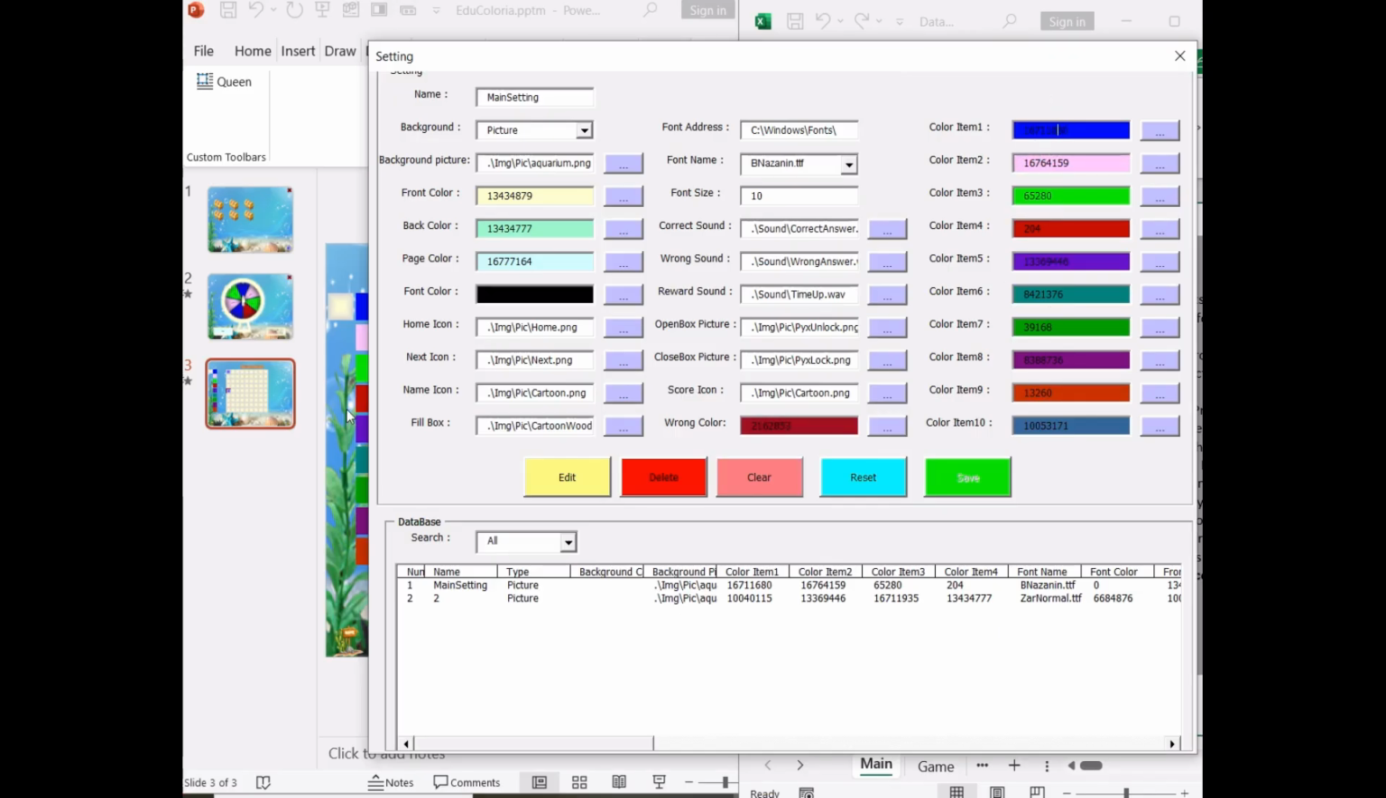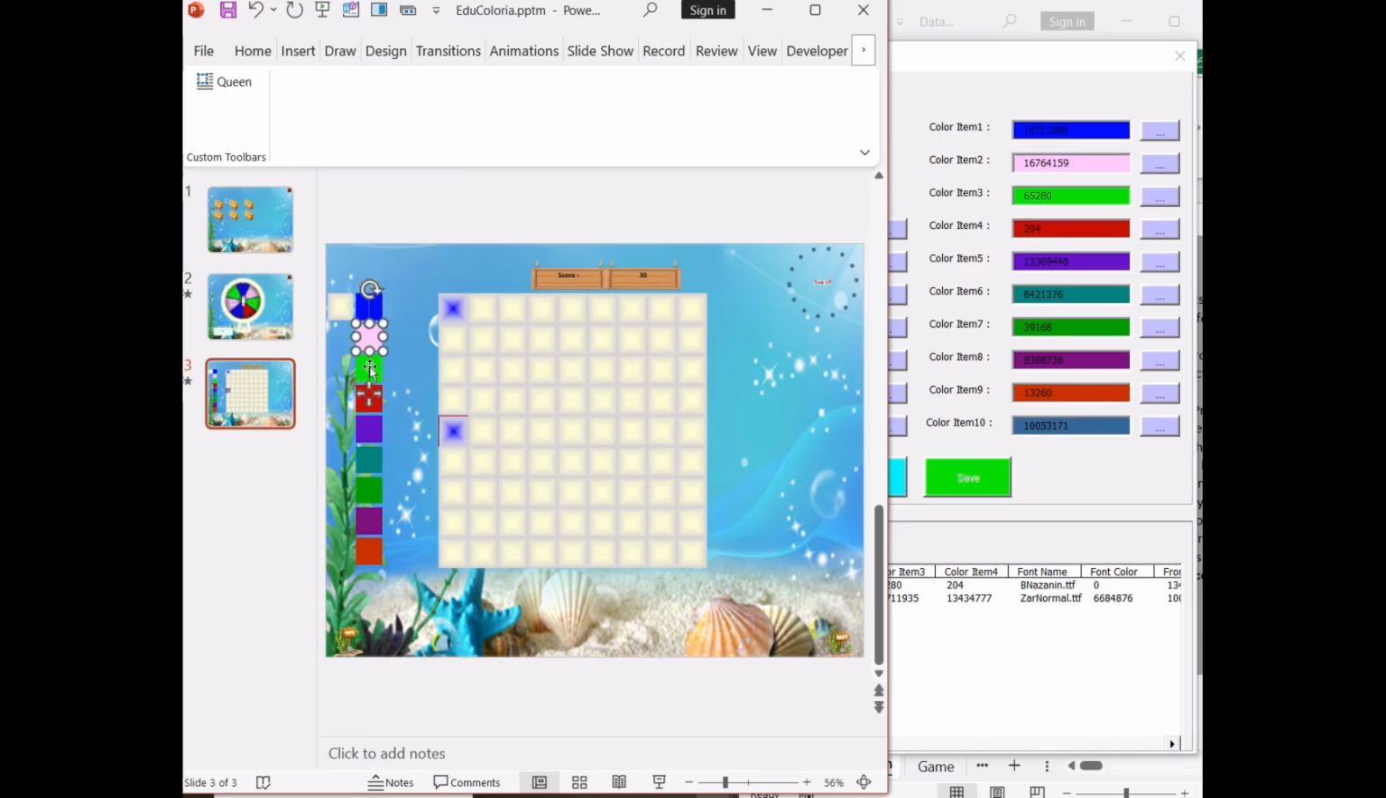Color item 1. Color item 2. Color item 3. Color item 4. Color item 5. Color item 6. Color item 7. Color item 8. Color item 9. Color item 10. Colors are used in the game for selecting a color. These colors must be selected so that each one is different.